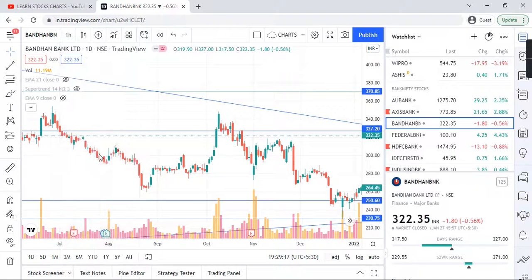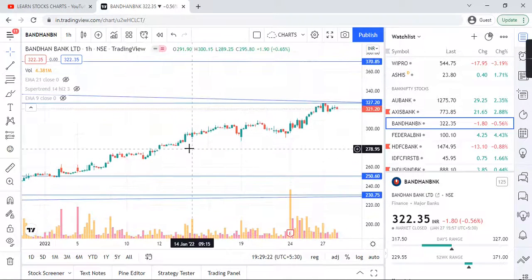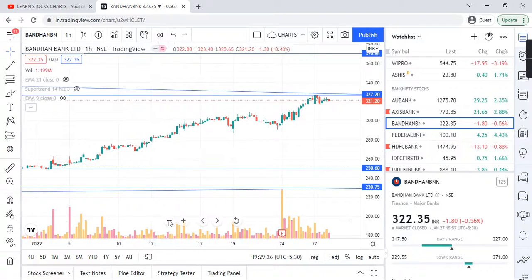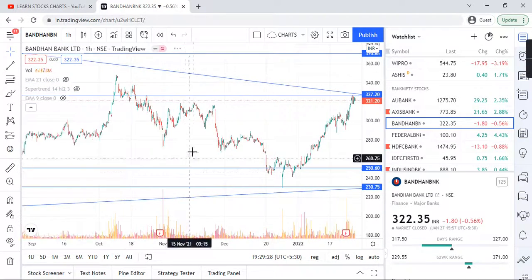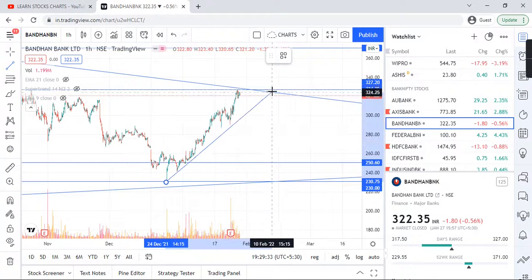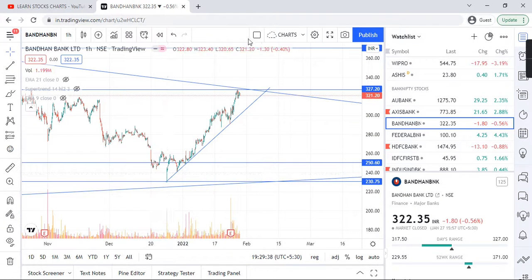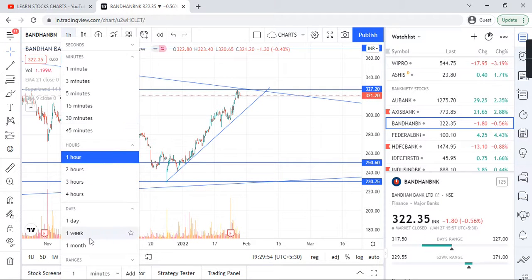And let me go into the hourly. I'm just trying to figure out any chart pattern. See guys, you say I'm marking a lot of support and resistance or trend lines, but this trend line is definitely a valid trend line, guys. Very valid trend line. This is how the trend lines are, and whenever the price moves down, definitely it takes a movement upside from here, and if it breaks, a huge downfall is there. So this is about Bandhan Bank, and my analysis moves from higher time frames to lower time frames.